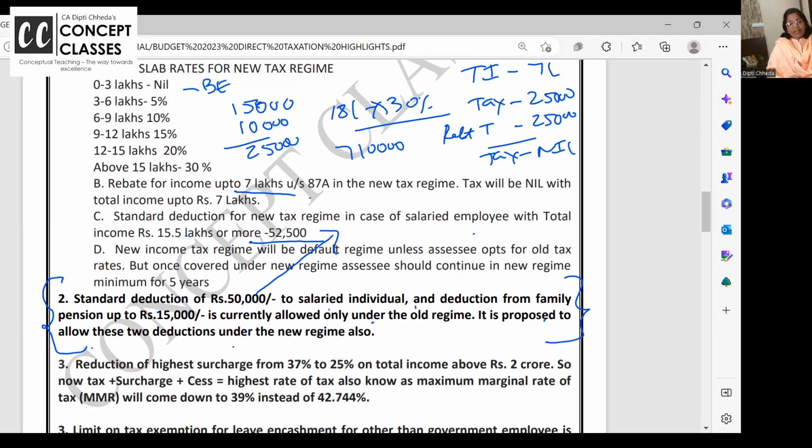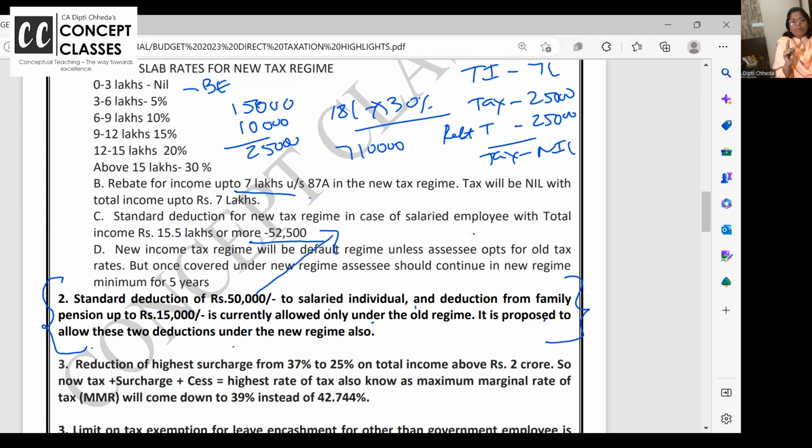There are cases wherein now also, if you are taking deductions of LTC, housing loan repayment, PPF, Mediclaim, HRA and all that, even though the tax rates are high in the old regime, above 10 lakh you are paying 30% tax in the old regime, still your final tax will come low.